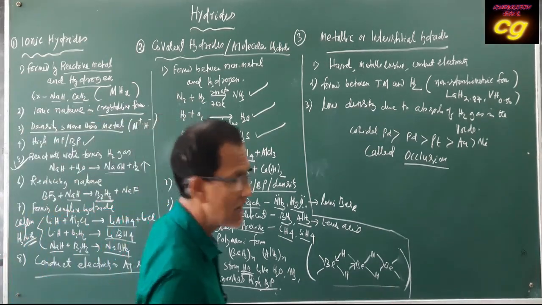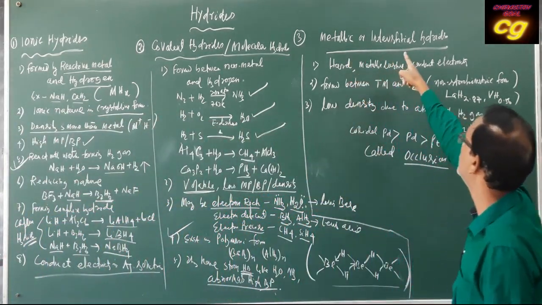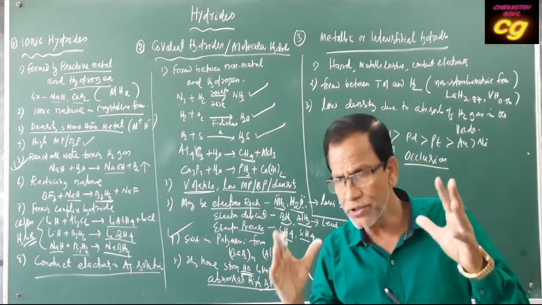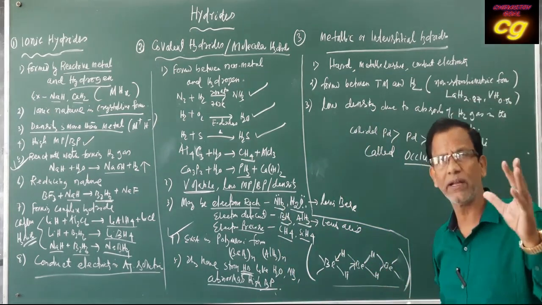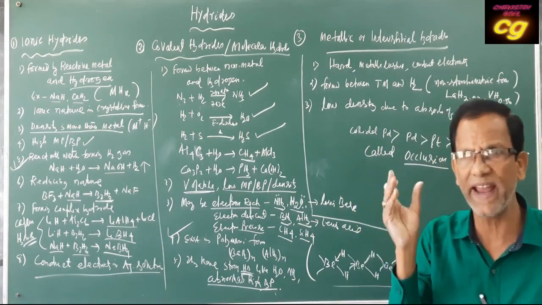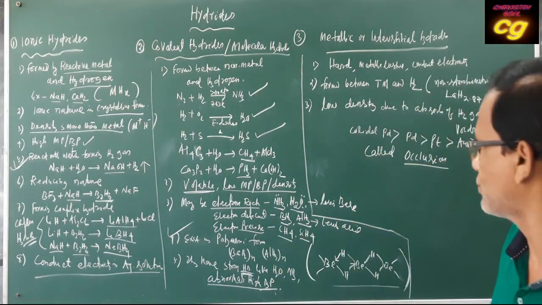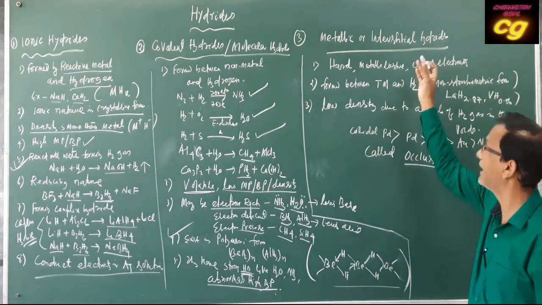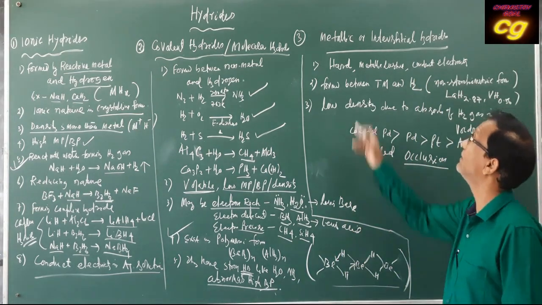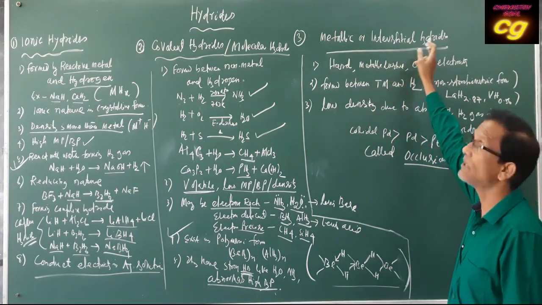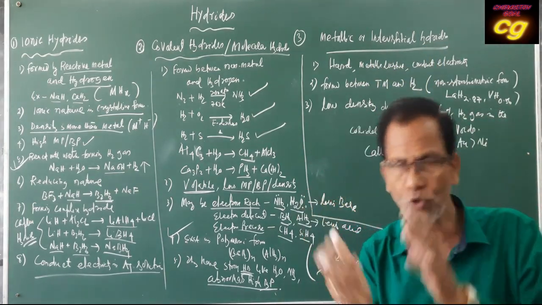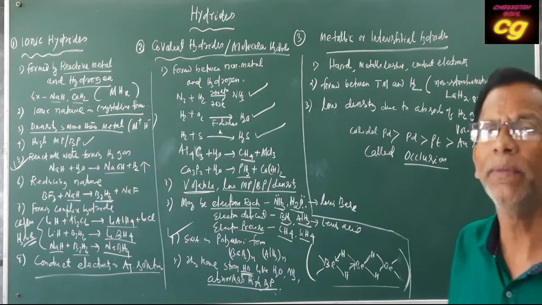Then comes the third type of hydrides, metallic or interstitial hydrides. Interstitial means: in the structure of metals, we know metals have a crystalline structure. In the crystalline structure, metals have different types of gaps or voids. Hydrogen will be trapped in these voids in the crystals, forming metallic or interstitial hydrides. It is purely absorption of hydrogen in the cavities of the metallic crystals.